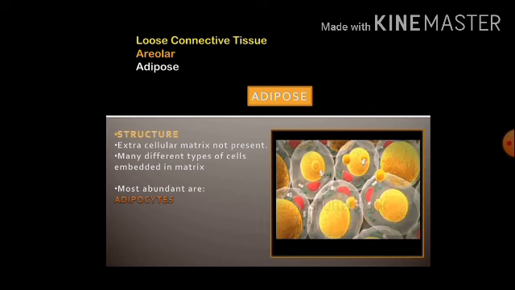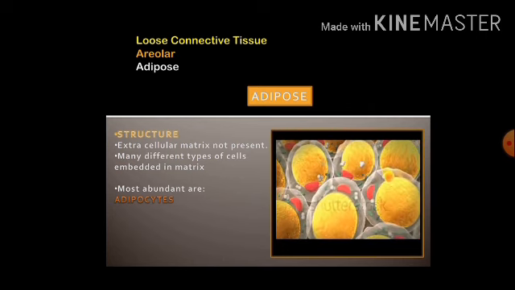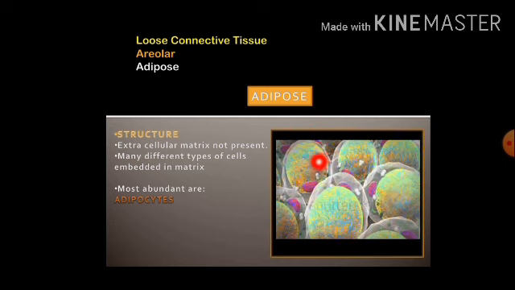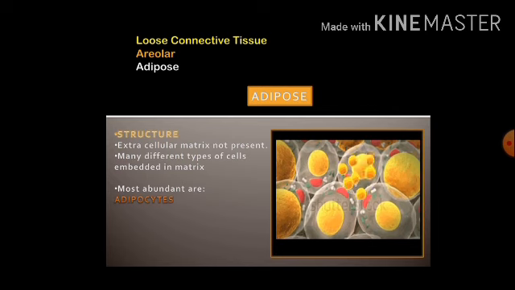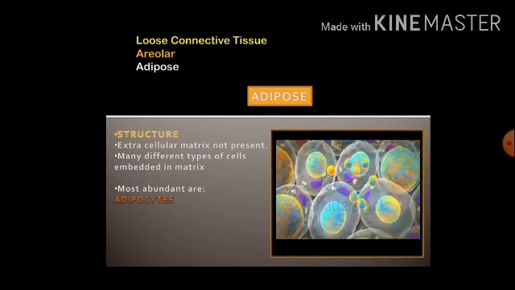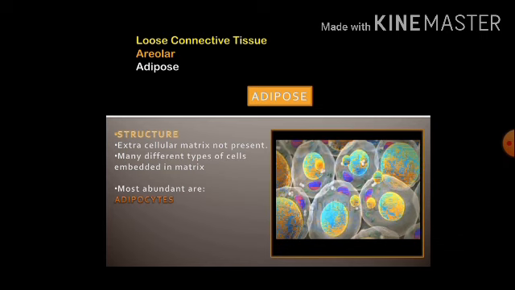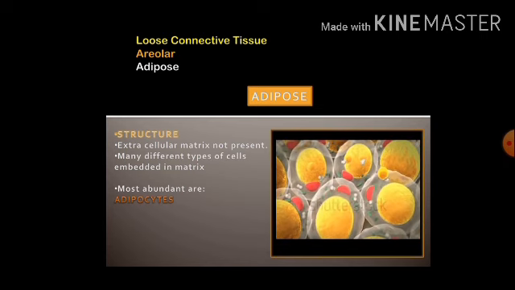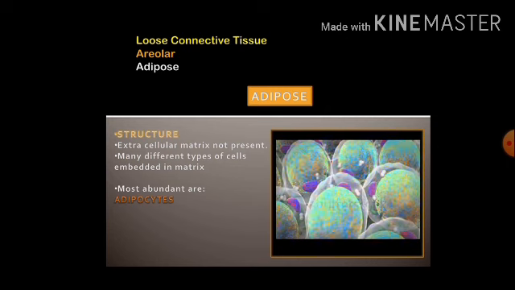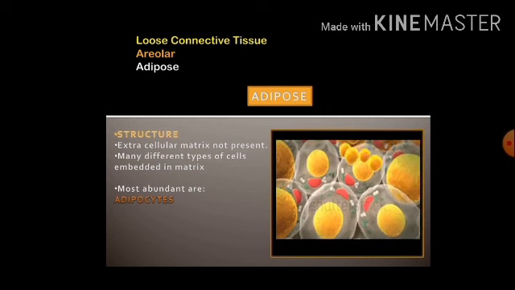In this case, this is the picture of fat droplets. So these are the fat droplets. Fat is stored in the form of triglyceride inside the cell. So when we say that a person is suffering from obesity, the number of adipocytes has increased, and each adipocyte has fat droplets.